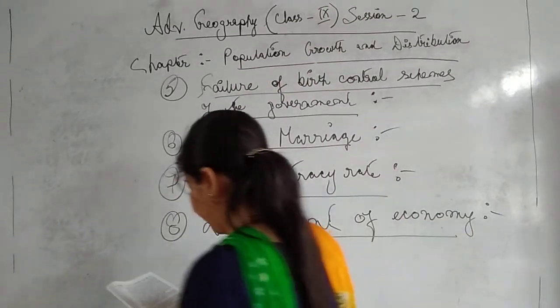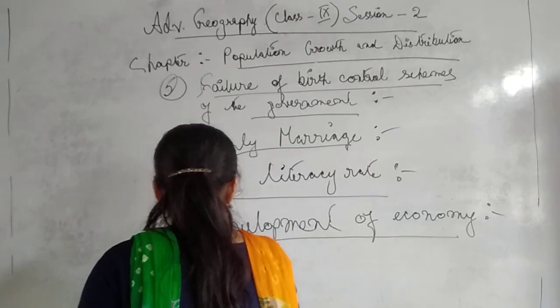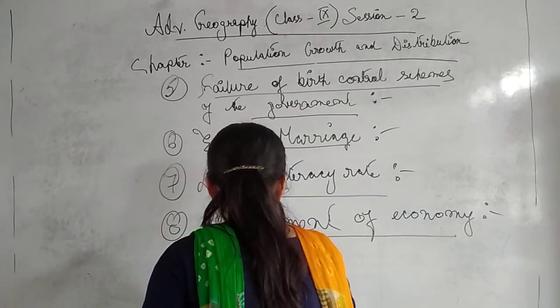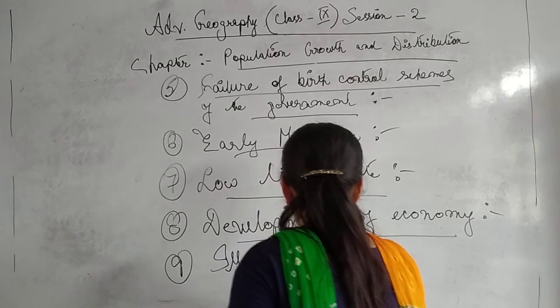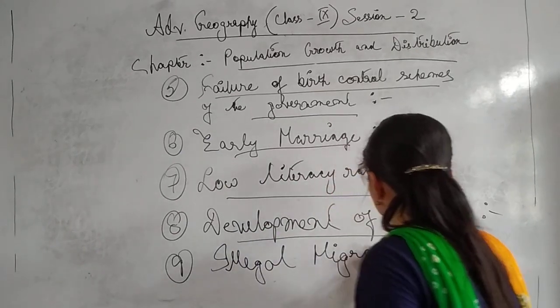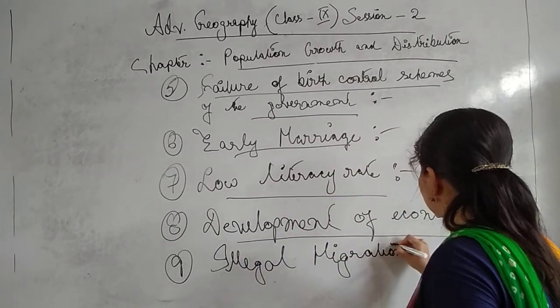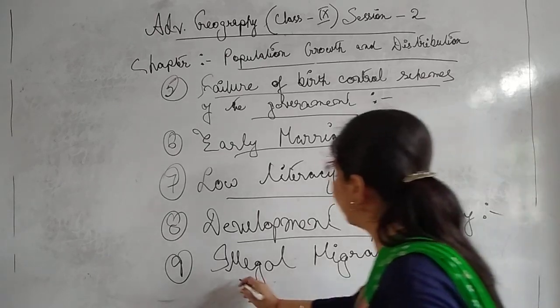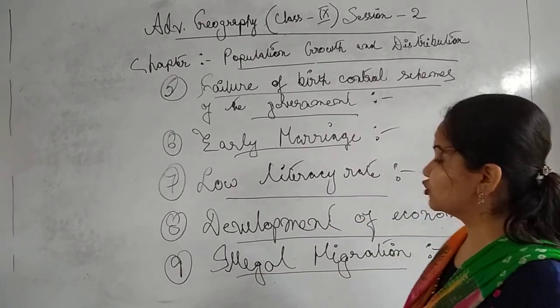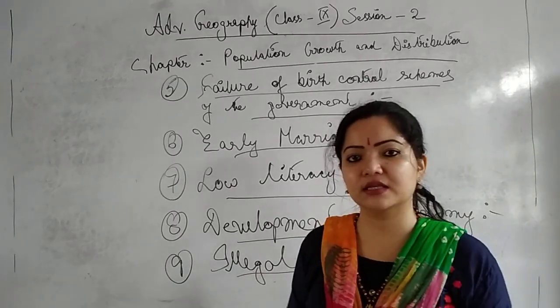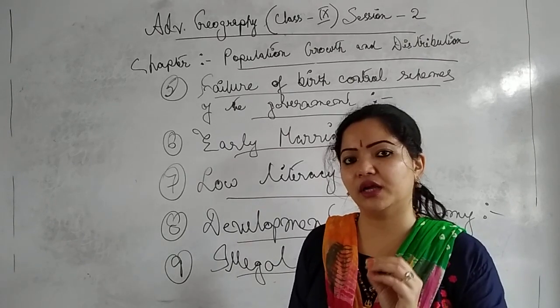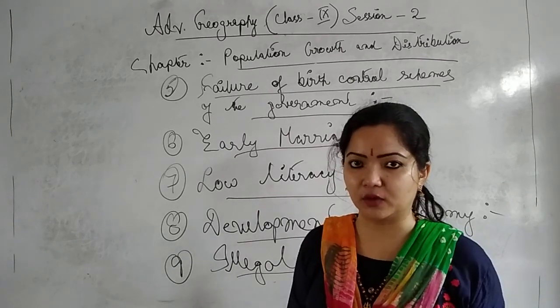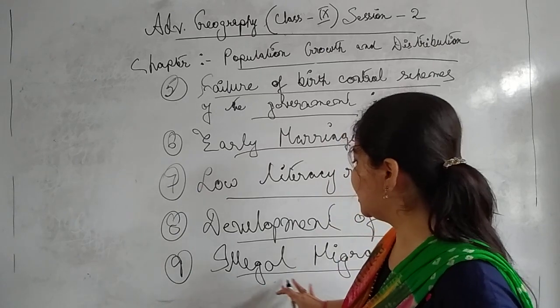So next, number 9 point, illegal migration. As I told you, these are some of the very important points. When people migrate from one place to another and reside in that particular area, certainly what will be the consequence? The population will obviously grow in that particular area. So this is what illegal migration is.